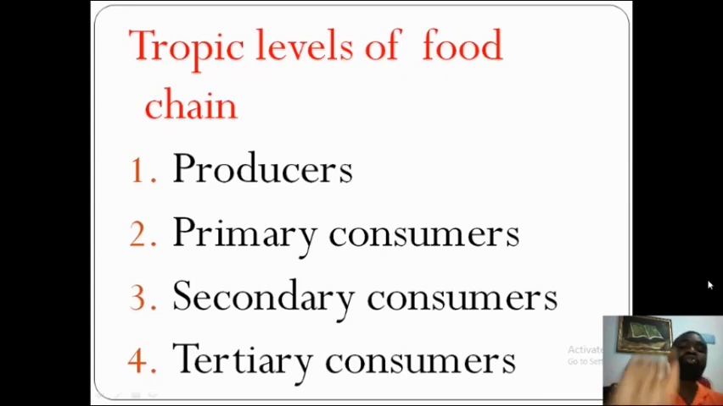Of course, you should know that producers are mostly plants, grasses, and so on. So you can give me examples of whatever plants and so on and so forth. You give me 10 examples of primary consumers, secondary consumers, tertiary consumers.